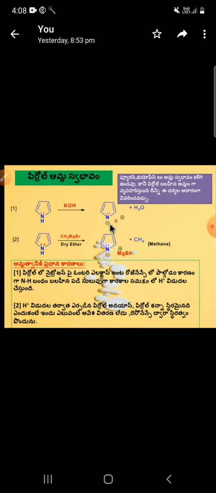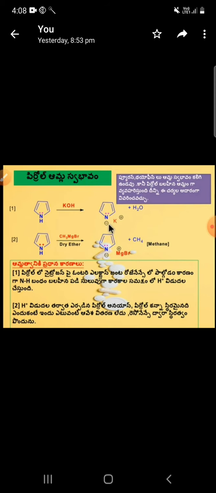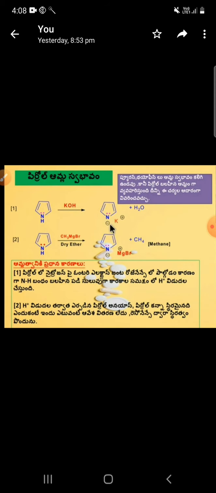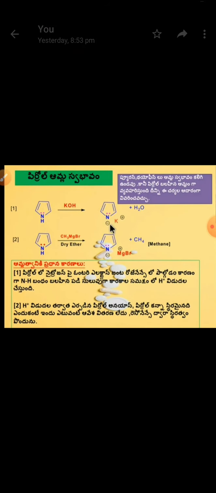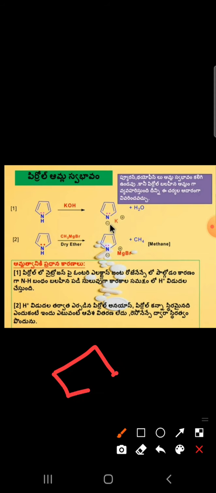In this H plus donor, like this, the bonded electrons are moving like this.